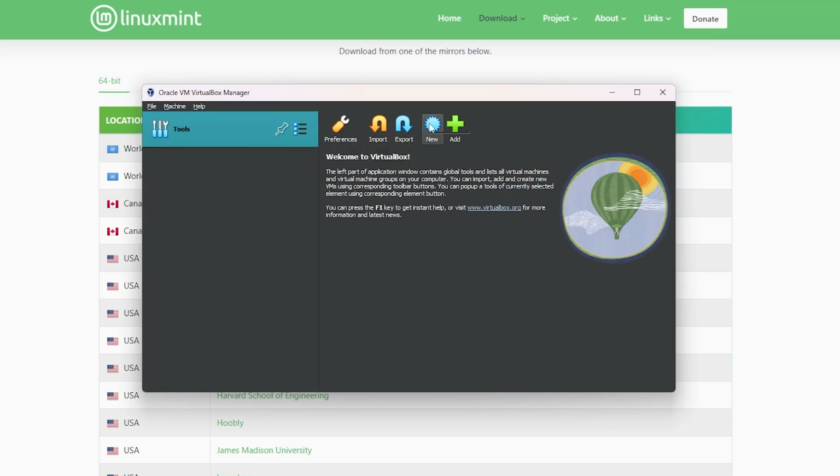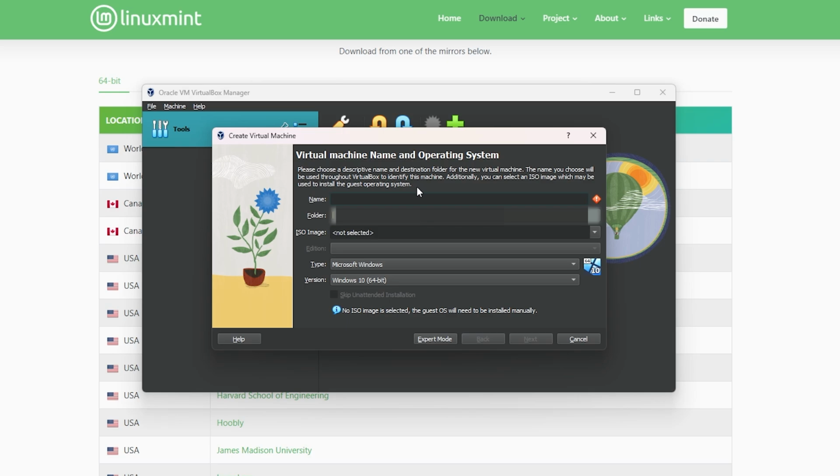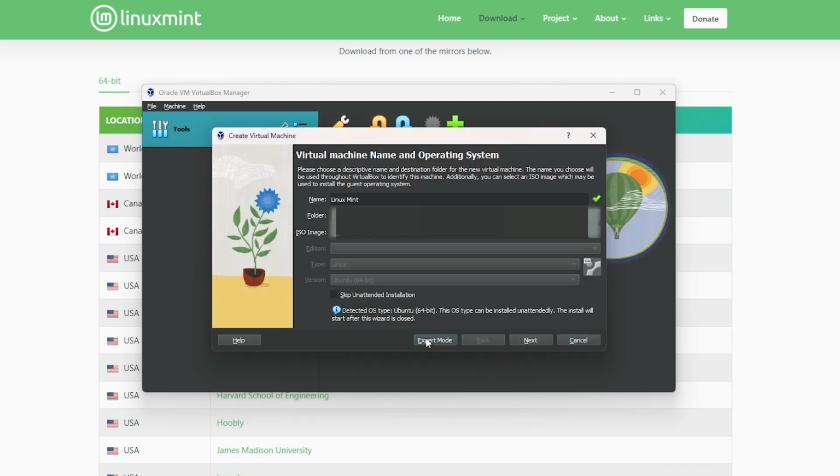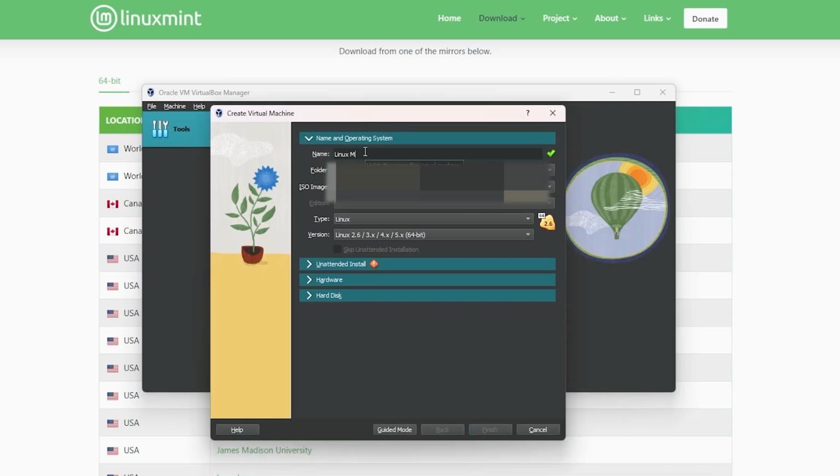All right, so now we got to create a brand new, we're gonna name it, what are we naming it? Linux Mint. What does any of this mean? Oh, well. All right, this is where everything got worse. I started getting confused, nothing made sense, and no button was clickable. I didn't know what to do, and it's just tragic. Here we go.